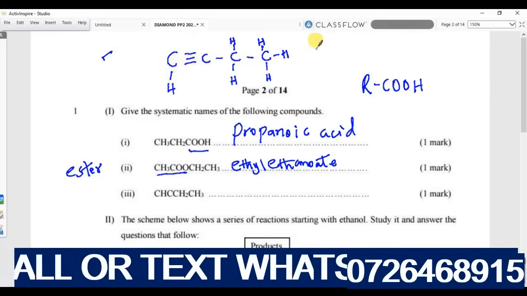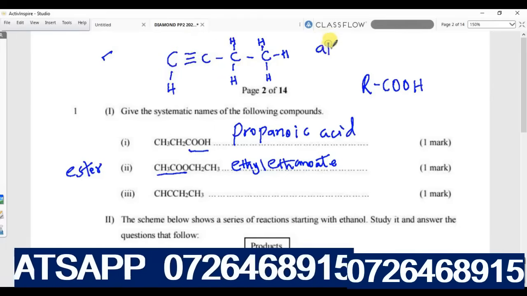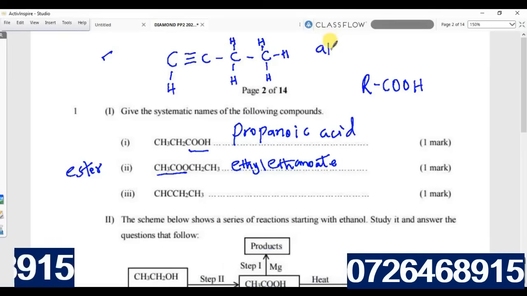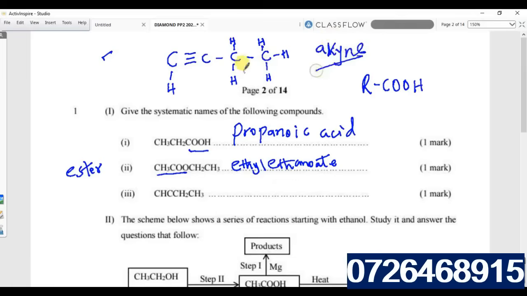Therefore, this compound is an alkyne. Triple bond means it's an alkyne. The functional group is in carbon number 1. Therefore, we say but-1-yne, and that is the systematic name for that compound.